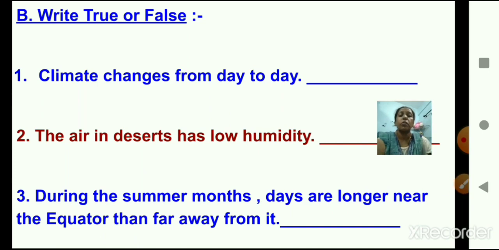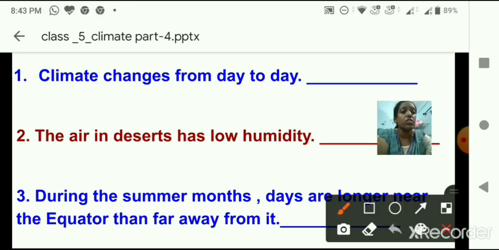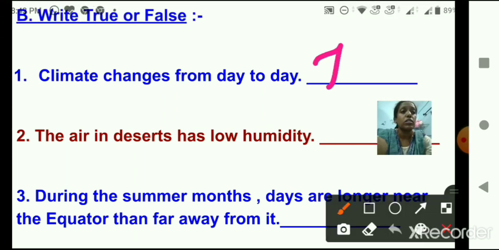it's question B. Write true or false. Number 1. Climate changes from day to day. Yes, children? Climate changes from day to day or weather changes from day to day? Yes, weather changes from day to day. So this statement is false. So here I'll write false. F-A-L-S-E. False.